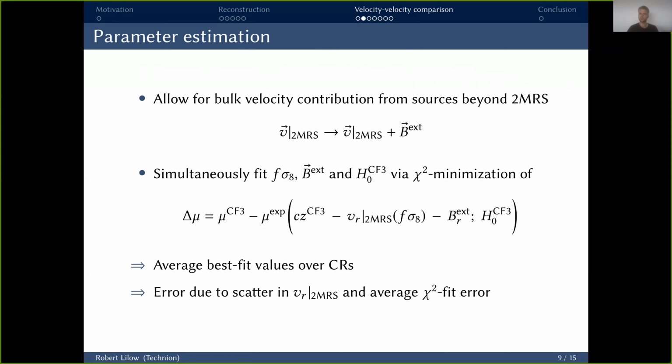So then we perform a chi-square minimization where we fix these parameters for each individual constraint realization of the peculiar velocity fields going in here, find the optimal values for each of these realizations, and afterwards take the average over a large set of constraint realizations. So the error then has two contributions, one from the average chi-square fit error, which accounts for CF3 distance uncertainties, and the other from the scatter between the values obtained for different velocity realizations, which accounts for the shot noise in 2MS.